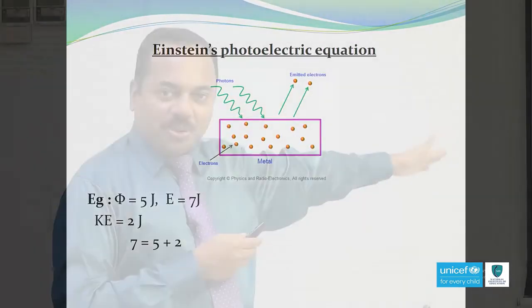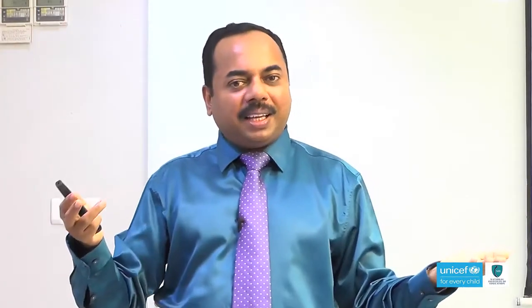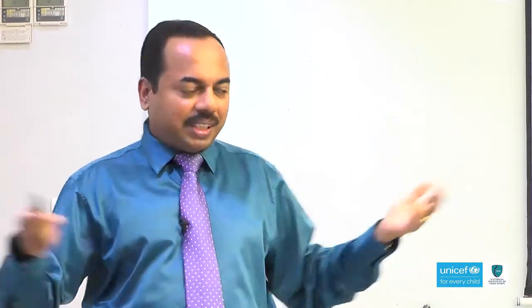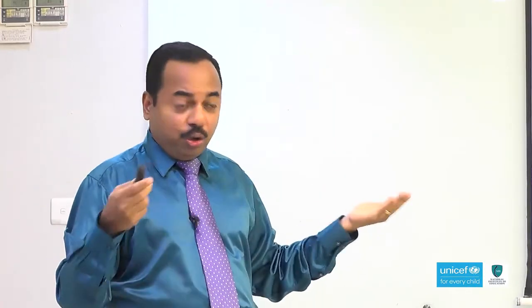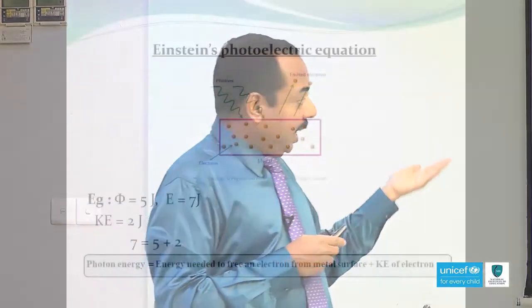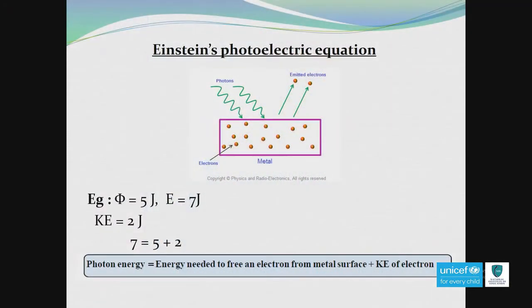So, based on simple mathematics, we can make a very important equation. Photon energy is equal to the energy needed to free an electron from the metal surface, that is the work function, plus the kinetic energy of the electron.